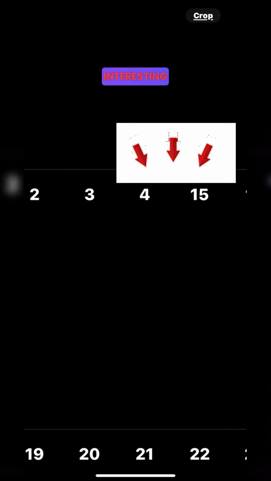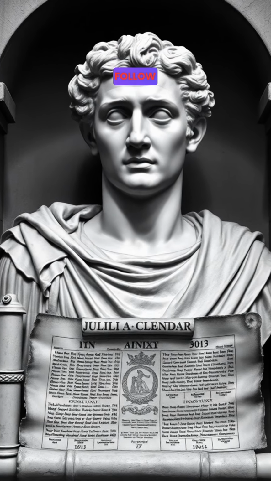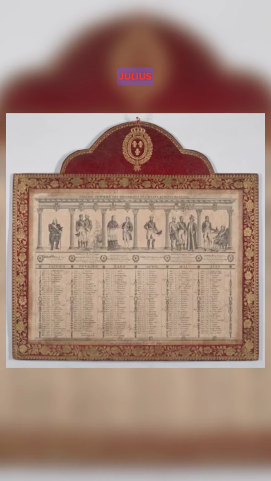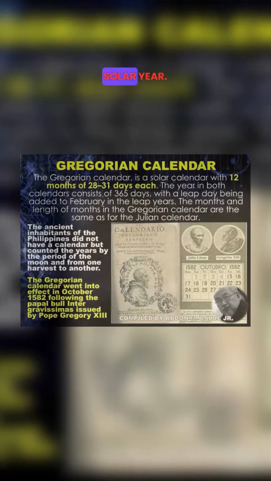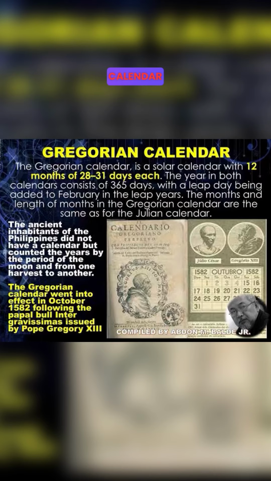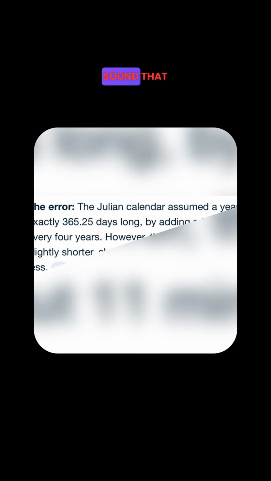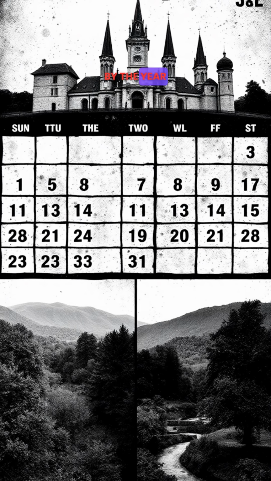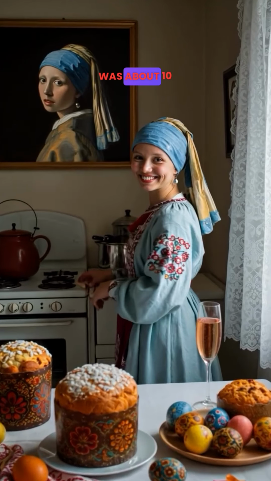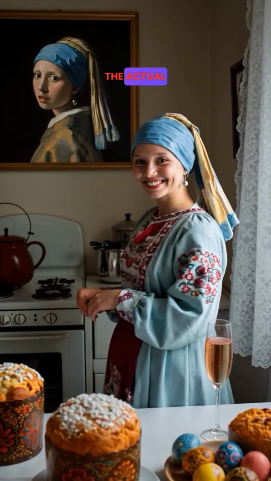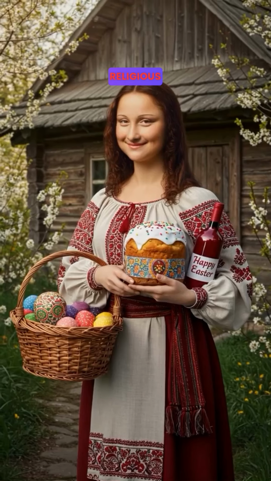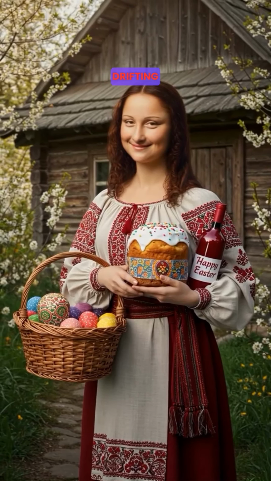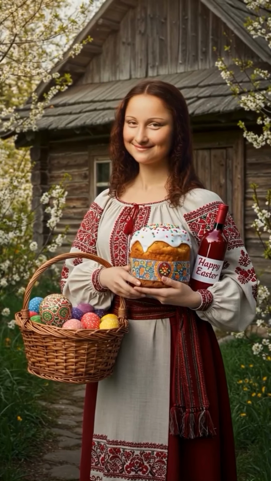This is very interesting. Actually, earlier we used to follow the Julian calendar from the time of Julius Caesar. It had a small flaw: it was 11 minutes longer than the normal solar year, according to the Gregorian calendar. Though 11 minutes does not sound like much, over centuries it added up. By the 1500s, the calendar was about 10 days out of sync with the actual seasons. That meant religious holidays like Easter were drifting away from their intended season.